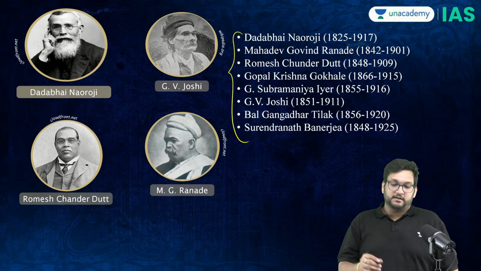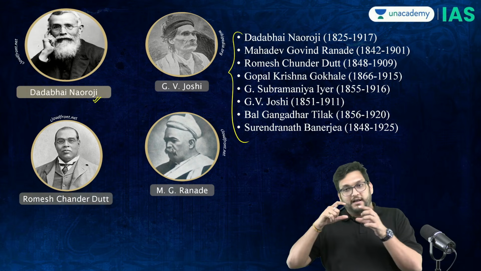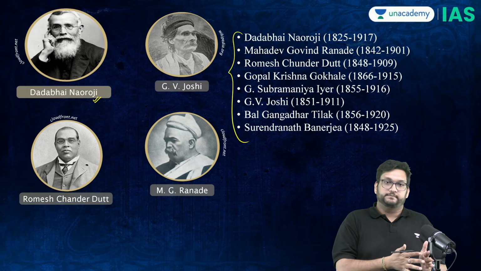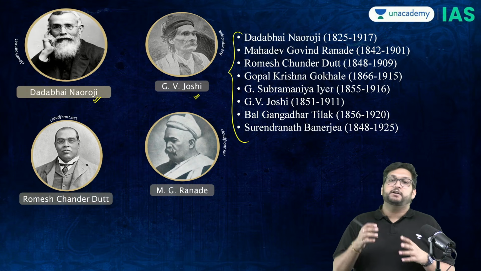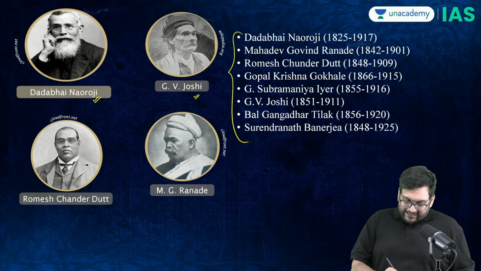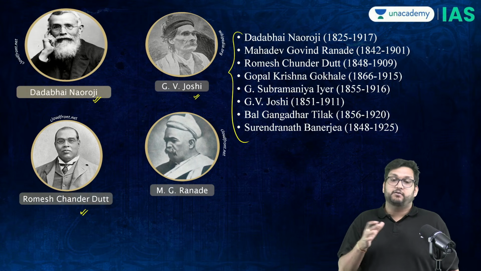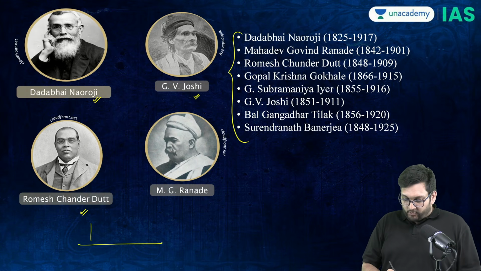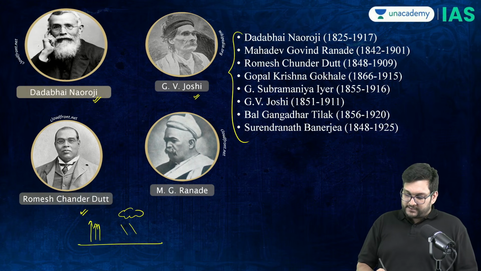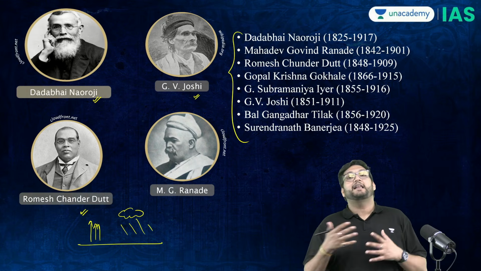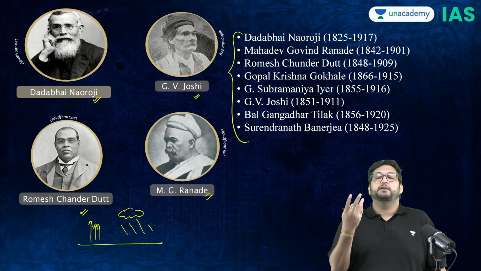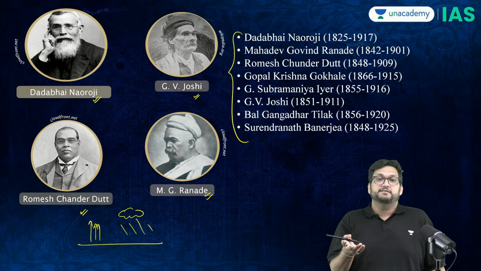The argument that Dadabhai Naroji made was that India's underdevelopment was not given, but rather a product of British rule. G.V. Joshi would argue that too much expenditure is happening on the army. There is need for income tax. R.C. Dutt's analogy was very interesting: that the moisture is sucked from the Indian subcontinent, but the rain happens in England. Therefore, there's a drain which is happening. M.G. Ranade again pointed out that no capital goods industries are coming, no heavy industries are coming.